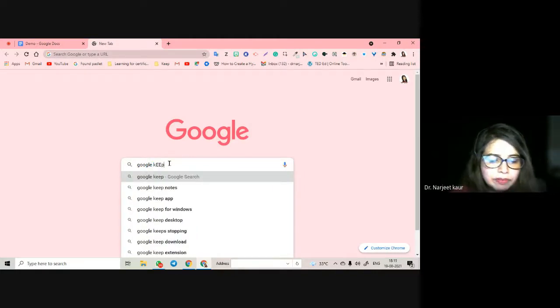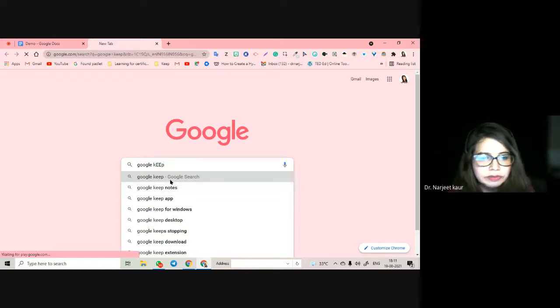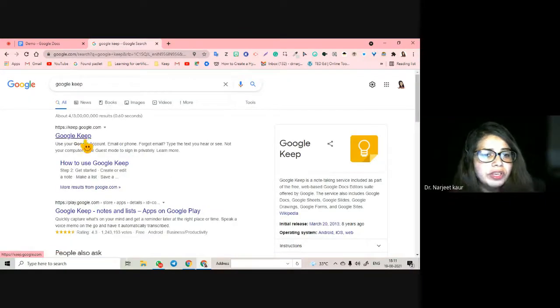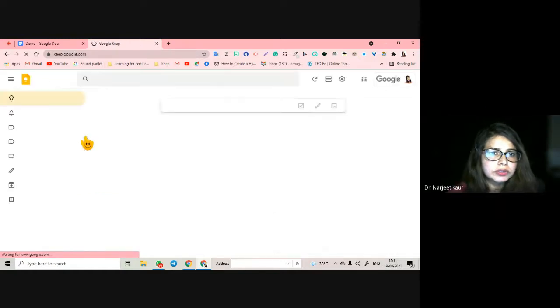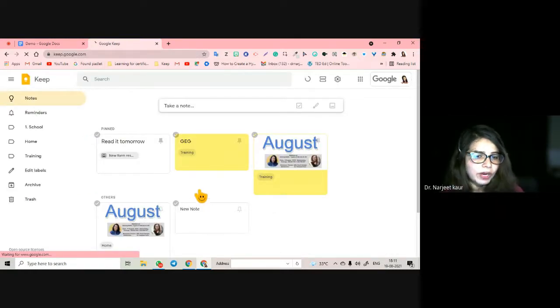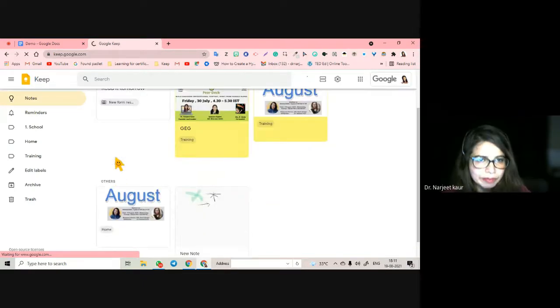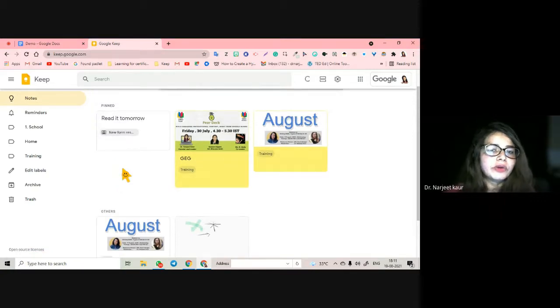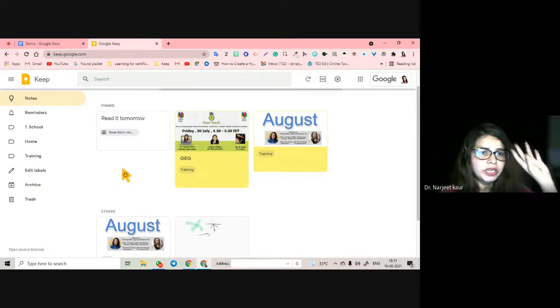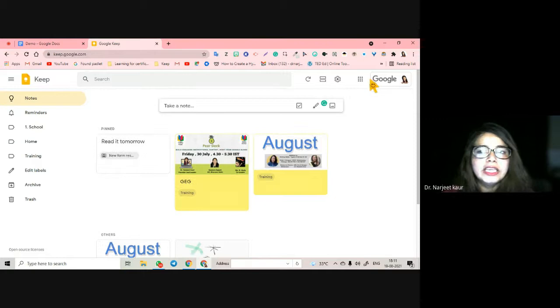So let's move on to the next app, which is Google Keep. For this, I will need my phone also to show you some features that really work very efficiently here. Google Keep is another app which is very, very useful. It wasn't tested in level 1, but it is going to be tested in level 2. In level 1 it was only tested in MCQs probably, but here you are going to get a small scenario from Keep also. When you land in Keep, once you are signed in, you are going to be landed on this page.